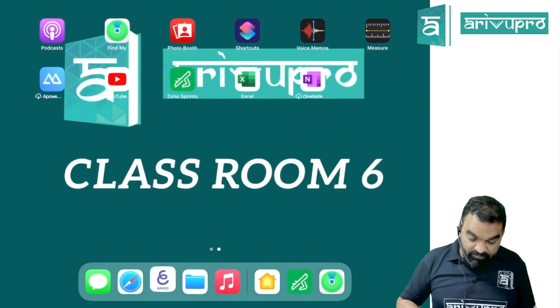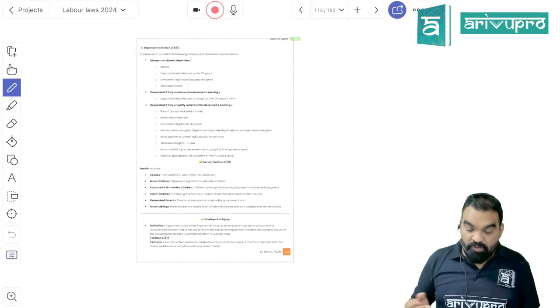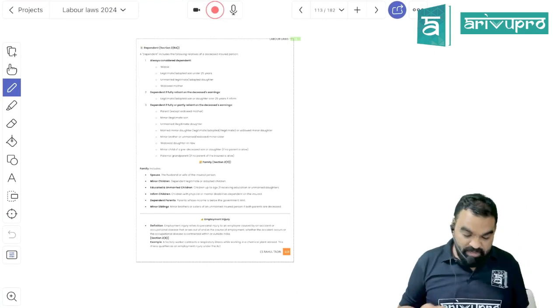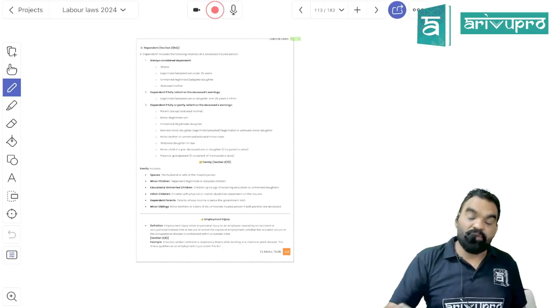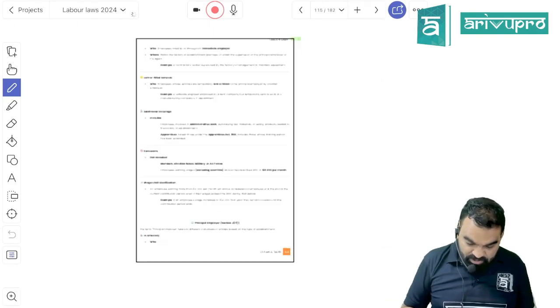So we are done with 2 chapters, right? We have finished the Equal Remuneration Act, and along with that we have finished the Standing Orders Act. Notes will be provided with the marathon, so don't worry, you can refer to the notes accordingly, right? And the notes are more than sufficient, right?